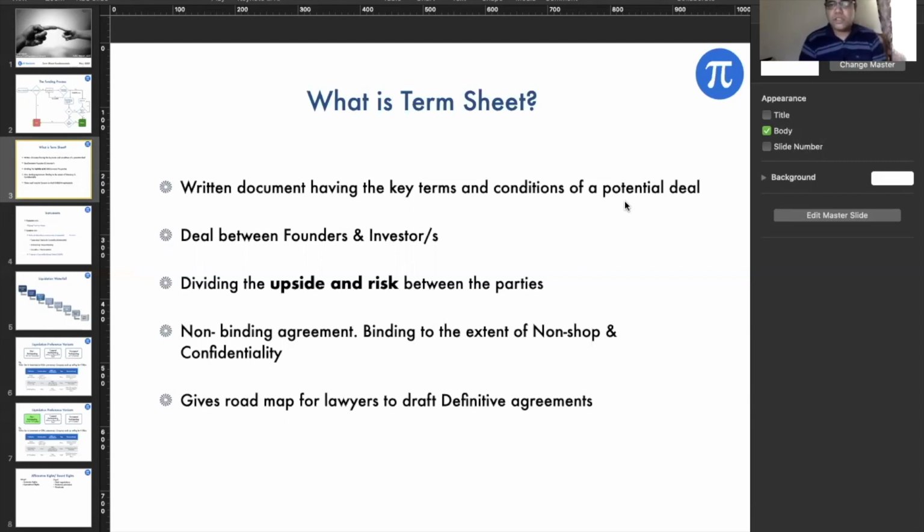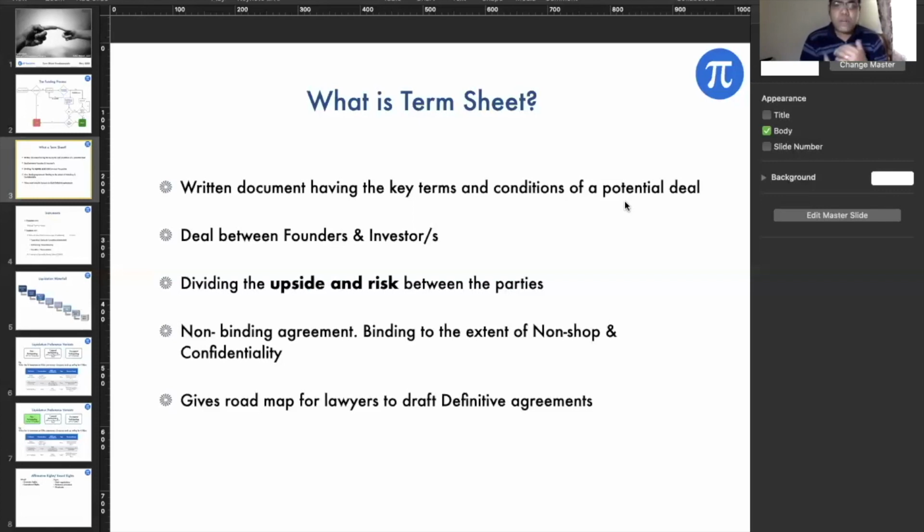That's a non-shop clause. The other part is the confidentiality part, which means there are certain confidential terms like the pricing, the valuation. All these are very confidential terms in a term sheet, along with many other clauses as well. It might still be okay to disclose the round size to other investors, but if you go out in the market with the valuation and the price, it is better not to disclose that kind of information. So obviously there are variants to it.